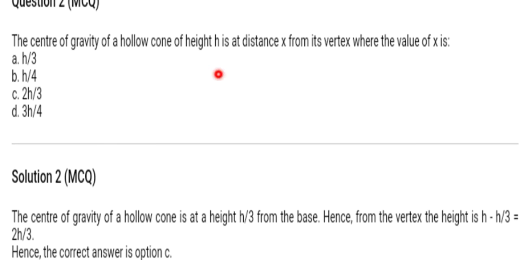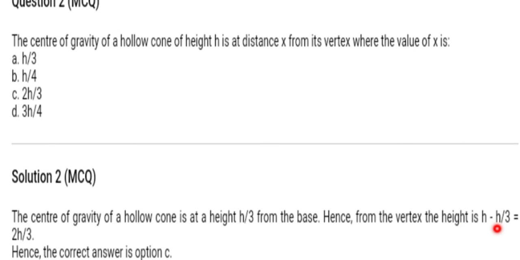Now question number 2. Center of gravity of a hollow cone of height h is at distance x from its vertex, where the value of x is h upon 3, h upon 4, 2h upon 3 and 3h upon 4. Hollow cone we have studied, it is at h upon 3 from the base. So the center of gravity of a hollow cone is at a height h upon 3 from the base, hence from the vertex, the height is h minus h upon 3.